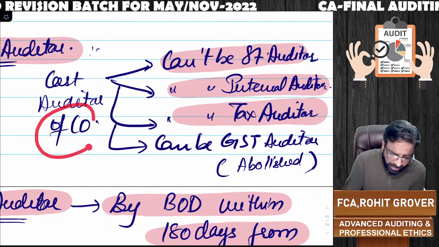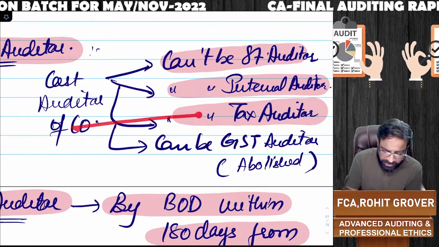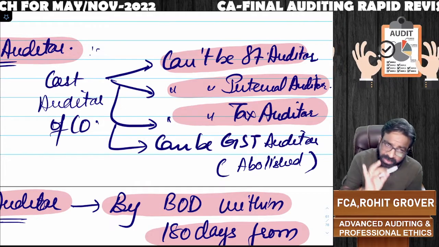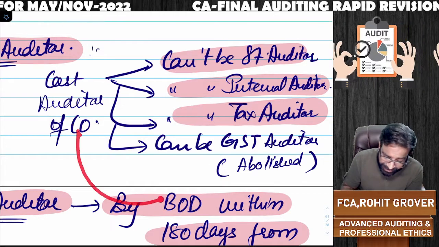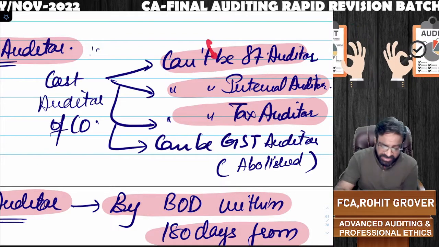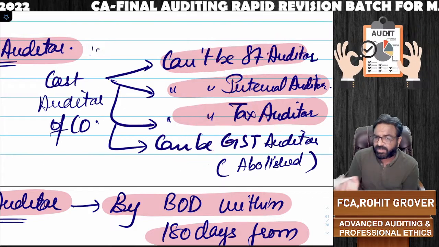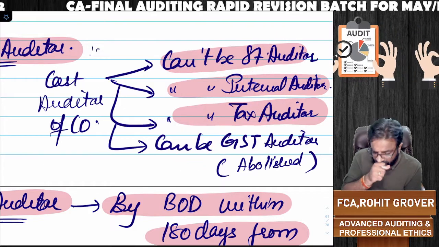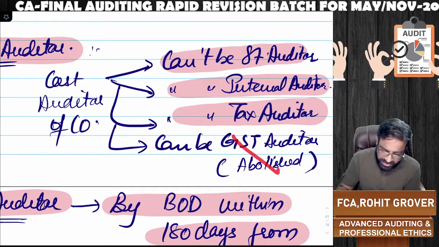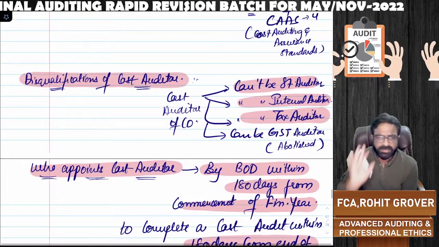Cost auditor of the company cannot be the internal auditor of the same company. Cost auditor of the company cannot be the tax auditor of the same company, but the cost auditor of the company can be GST auditor. Can be the which auditor? GST. So these 3 are disqualifications. This one is a qualification. He can be GST auditor, but as you all know, GST audit has been abolished. So it means this is also not possible. But you will write it in the examination.